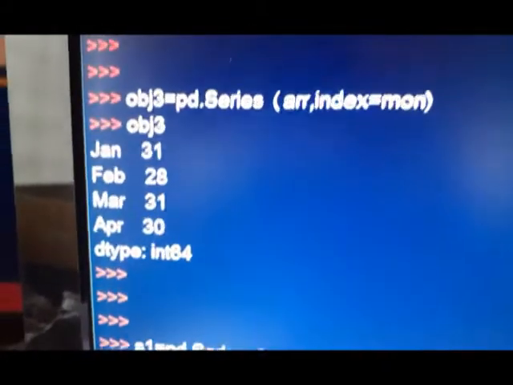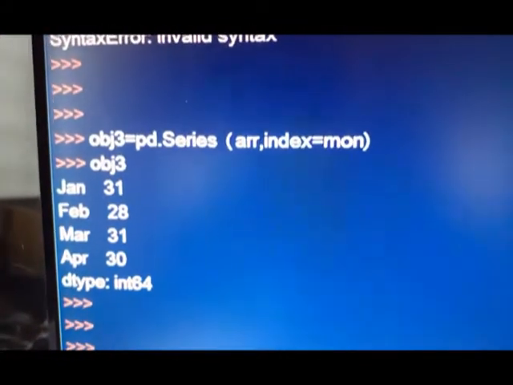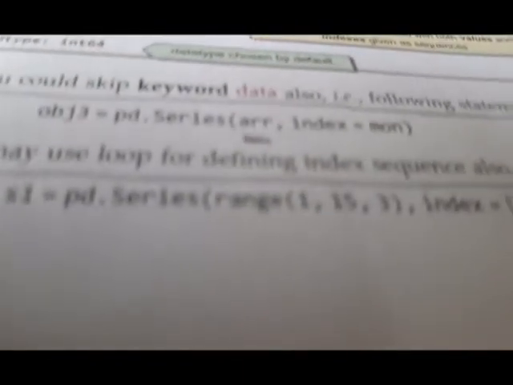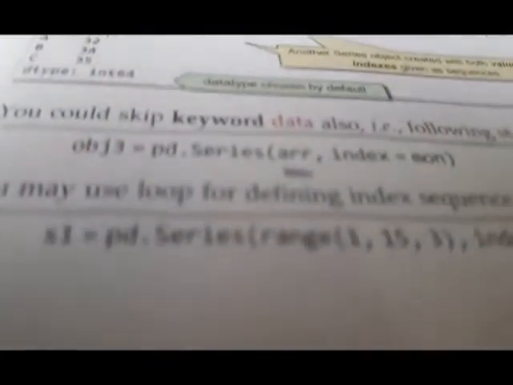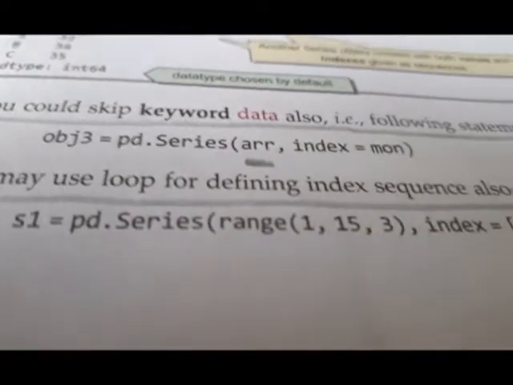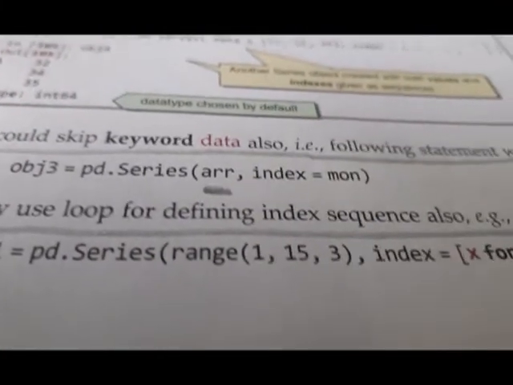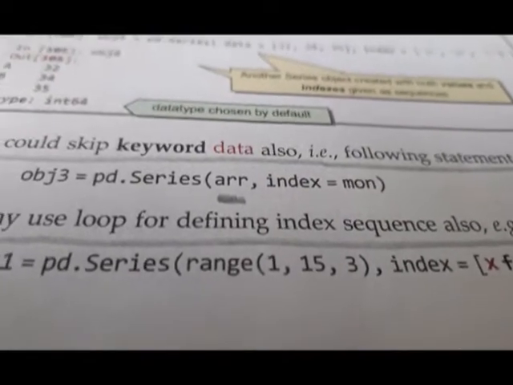Now we come to the next part. What can we do? We can make use of the range function. Range function, once again it is repeated in arrays, and recently we have done that. I have posted that video to you.